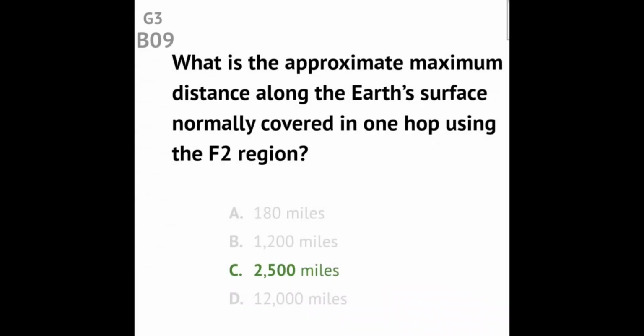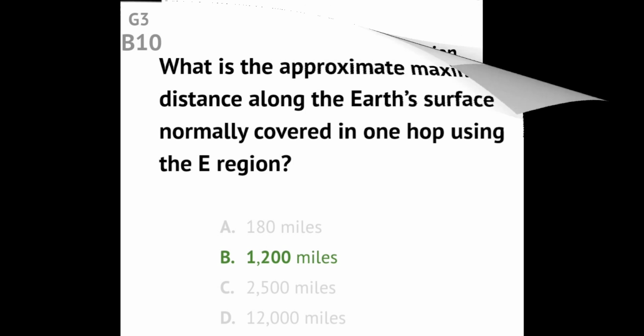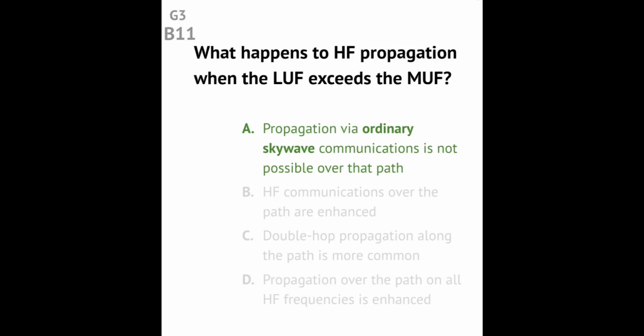Question G3B09. What is the approximate maximum distance along the Earth's surface normally covered in one hop using the F2 region? Answer: 2,500 miles. Question G3B10. What is the approximate maximum distance along the Earth's surface normally covered in one hop using the E region? Answer: 1,200 miles.